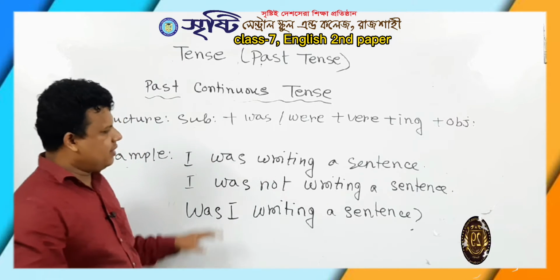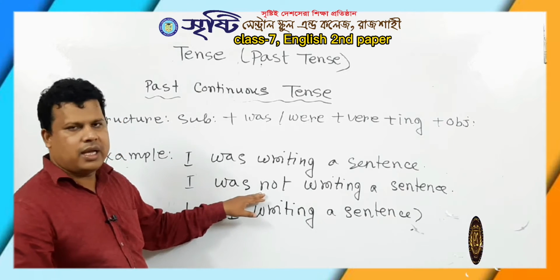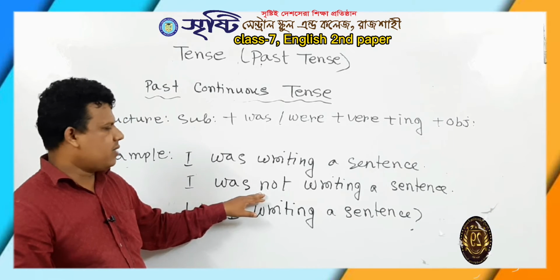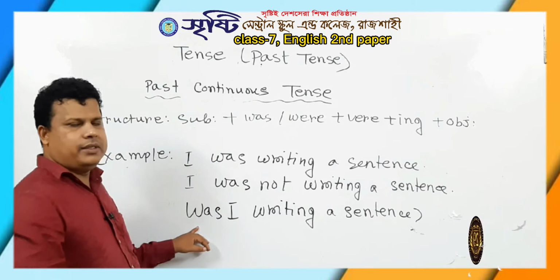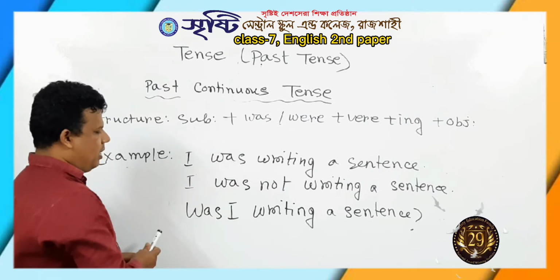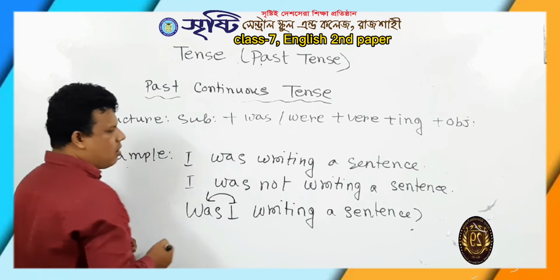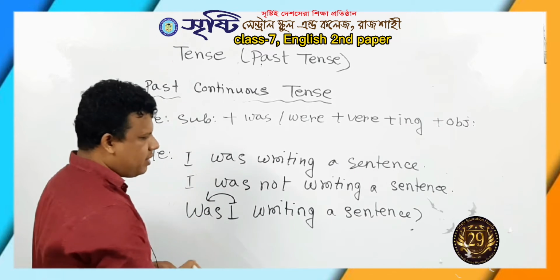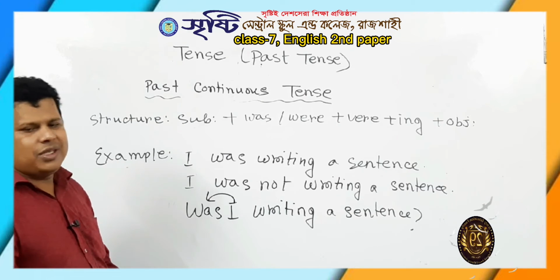I was not writing a sentence. After was we see that there is not, that means it is the negative form. And was I writing a sentence? Was I writing a sentence? If the auxiliary verb is before the subject, it is called interrogative sentence. Was I writing a sentence or wasn't I writing a sentence? This is the negative interrogative form.